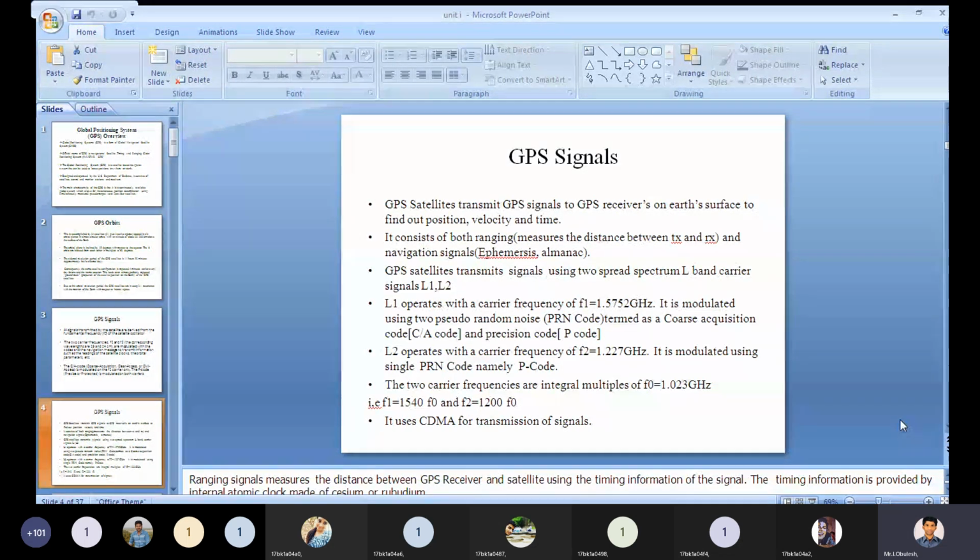Through these two bands only, you are able to transmit the information from the GPS transmitter to the GPS receiver. Keep in mind, the L1 operates with a carrier frequency of 1.5752 gigahertz.